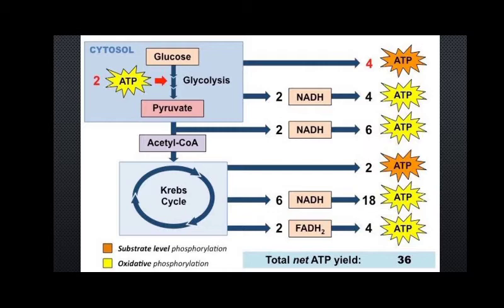So in that context we are actually going to get 6 ATP coming out from this particular step. When we see that there are 6 ATP coming out from this step, and altogether when we add the entire thing up, we are going to get a net ATP yield of 36 to 38 ATP per glucose molecule. That means one glucose molecule is responsible for the production of a total of 36 to 38 ATP.